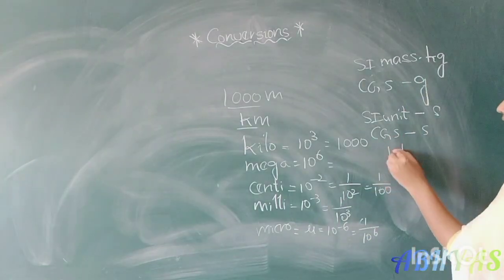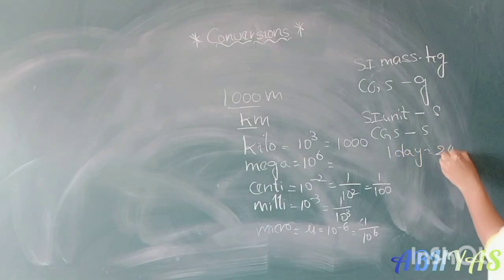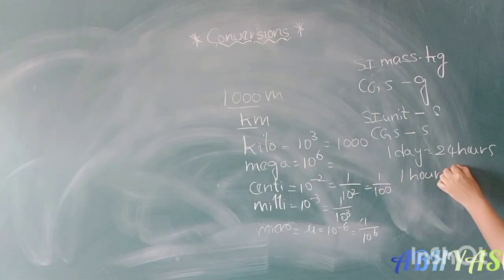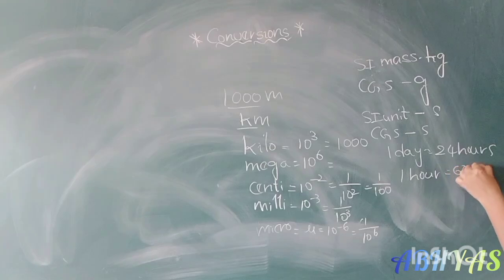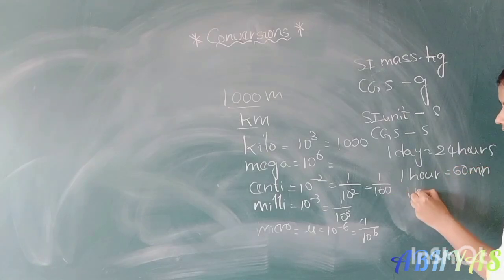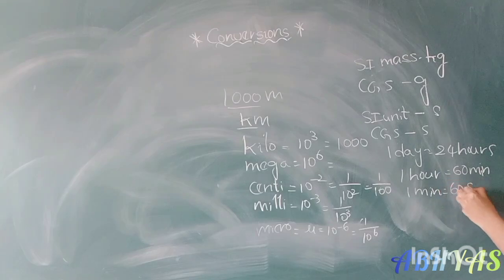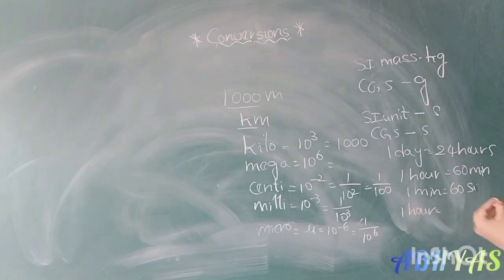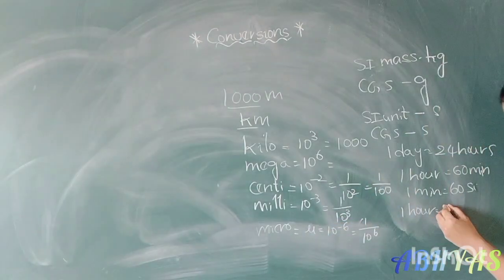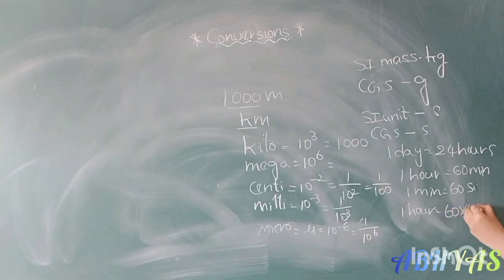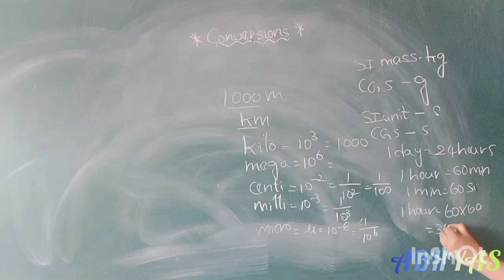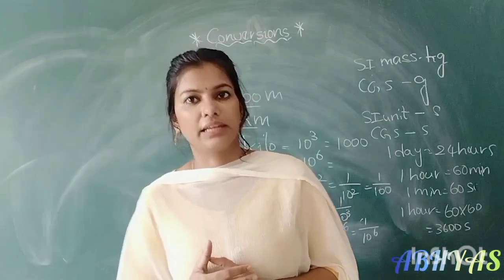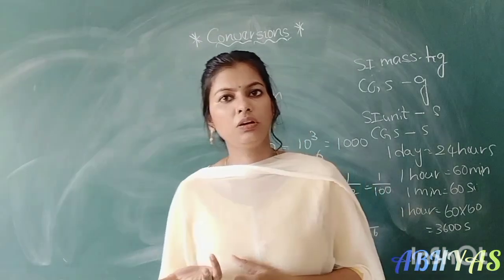Okay. So 1 day equals how many hours? 24 hours. So 1 hour equals how many minutes? Yes, 60 minutes. 1 minute equals how many seconds? Very good, 60 seconds. So 1 hour equals 60 minutes into 60 seconds, that is 3600 seconds. 1 hour equals 3600 seconds.